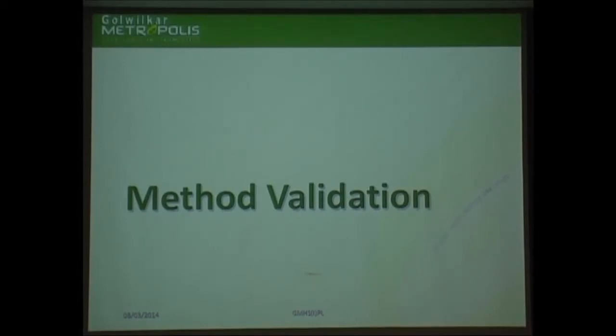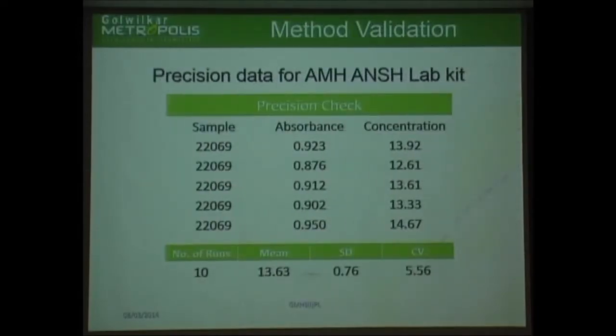It is mandatory as per ISO 15189 that not only we do method validation, but we inform our clinicians and our patients that our prior kit was this and we are now using another kit which we have to validate.